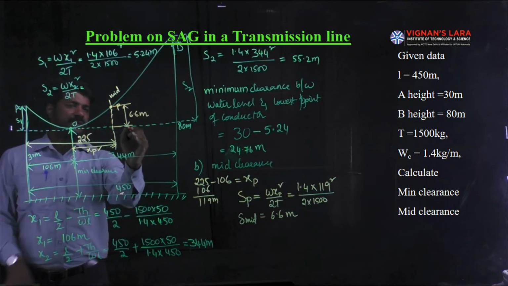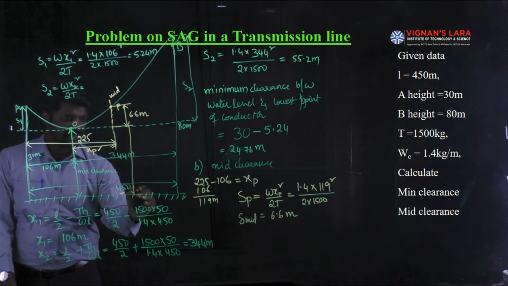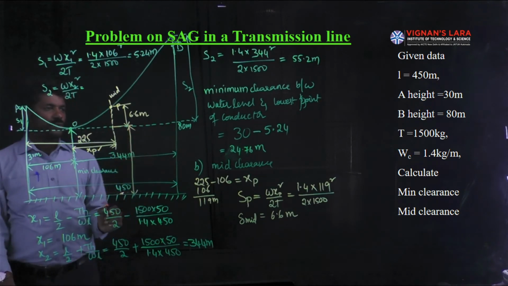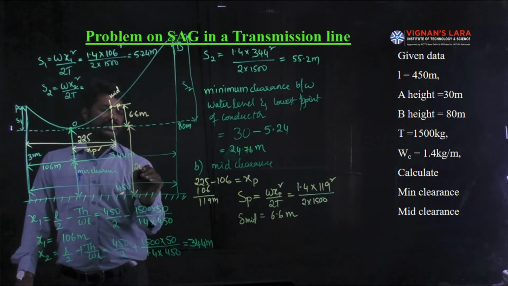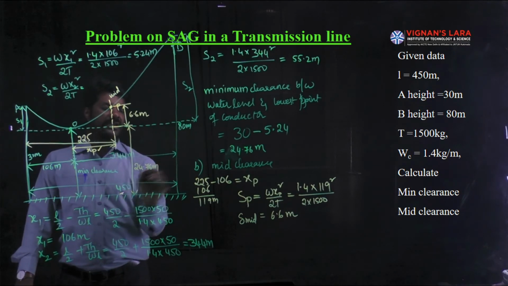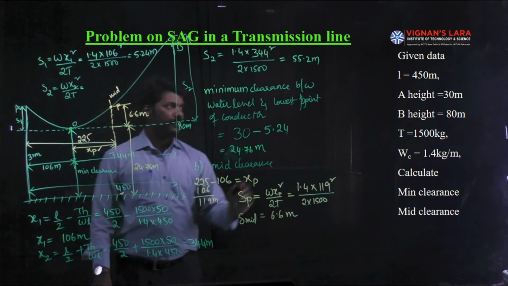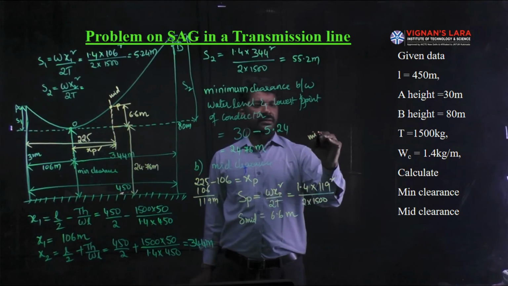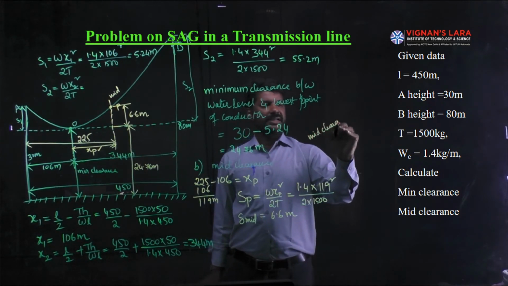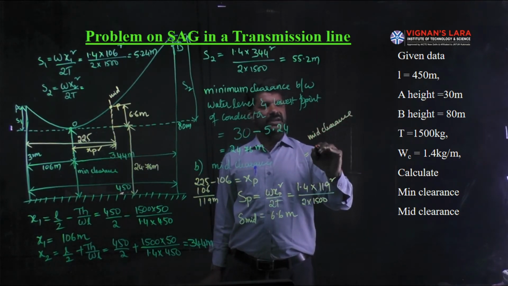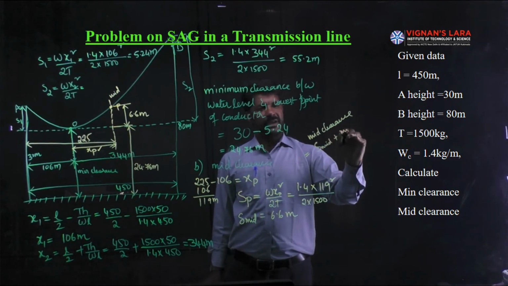Now the minimum clearance is also with us. What is that minimum clearance? Yes, this was the minimum clearance identified, whose magnitude is 24.76 meters. Then the mid clearance, the last bit. Mid clearance is equal to sag mid plus minimum clearance.